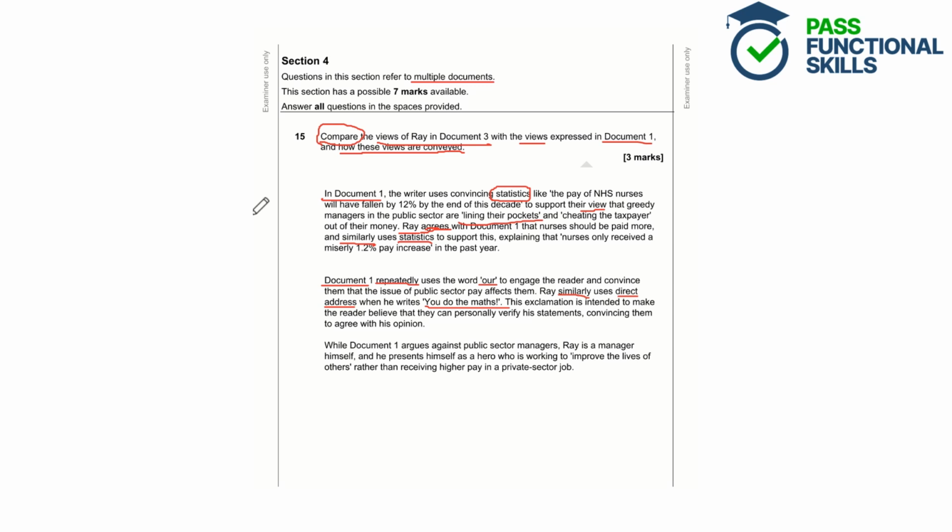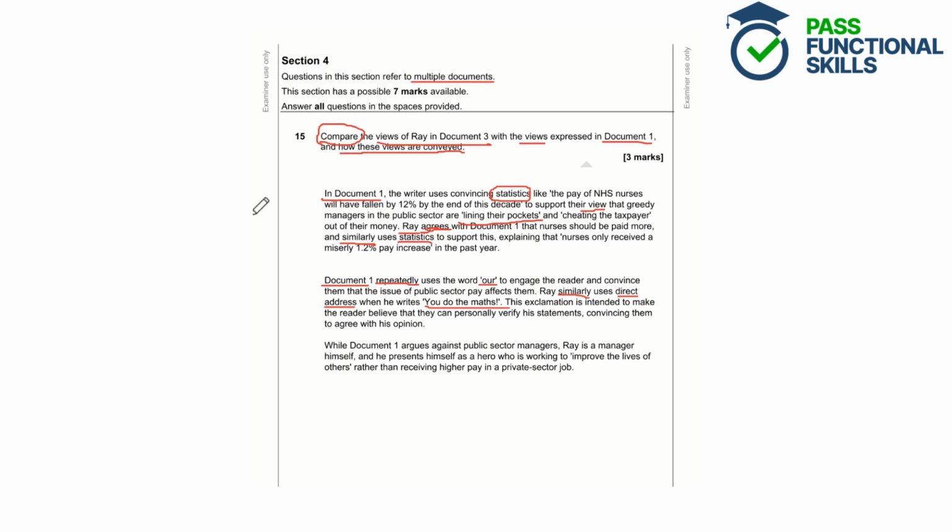And then we've got the word similarly again, showing that document 3, Ray's contribution in document 3, similarly uses direct address. And throughout the answer, we've got lots of quotes or evidence from the texts to back up the points.